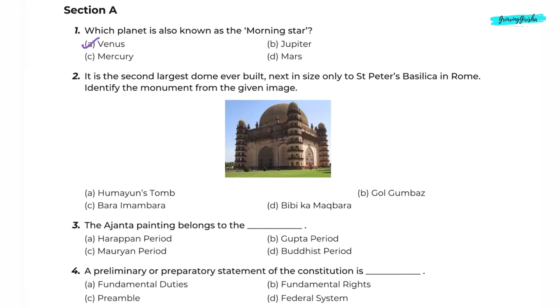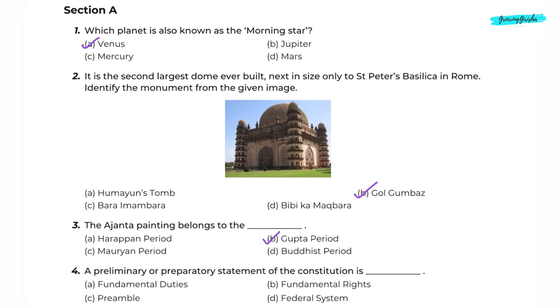Option A. Venus. Question 2. It is the second largest dome ever built, next in size only to St. Peter's Basilica in Rome. Identify the monument from the given image. Option B. Golgambas. Question 3. The Ajanta painting belongs to the dash.